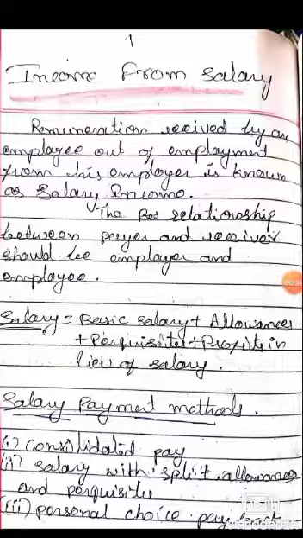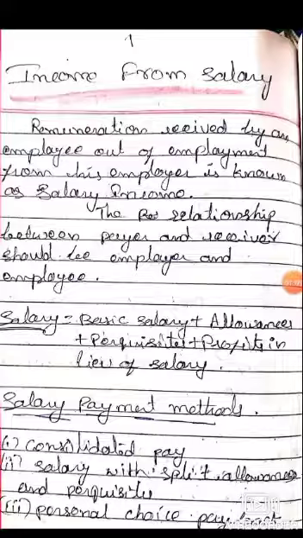The salary is paid in a lump sum amount instead of periodical payments, so the employee has to accept what is paid by the employer.